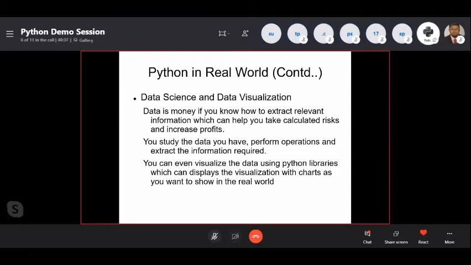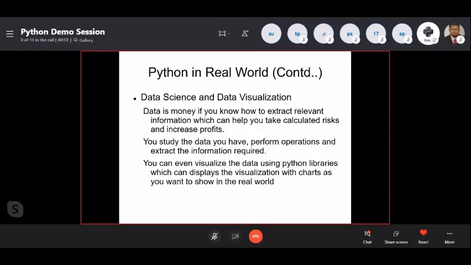We can, but we have to learn mathematics along with that. We have to be very familiar with statistics and calculus. If we are familiar with those, we can easily implement it with Python, and we can predict the future with the data. So that is called data science, and we can visualize it using charts. That is called data visualization.